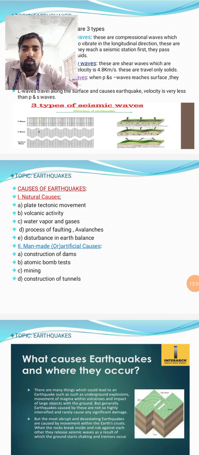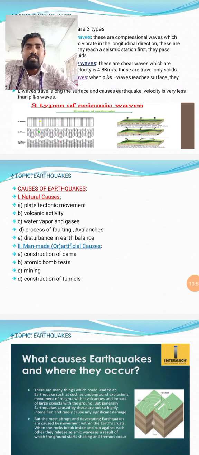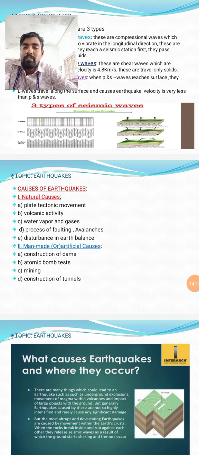And the fourth one, process of faulting and avalanches. Faulting means displacement of rock plates or rock masses, moving against each other along a direction. So if a subsurface rock mass has faulting or cracking, that is one of the causes of earthquakes.